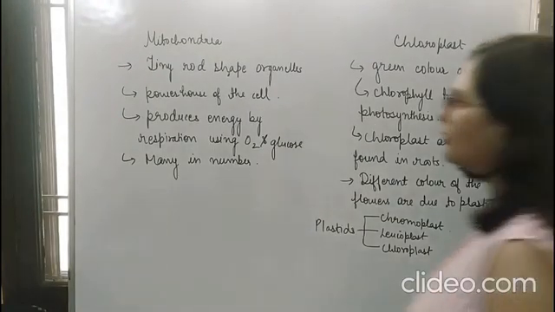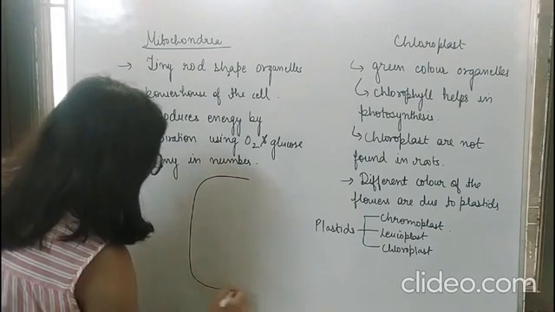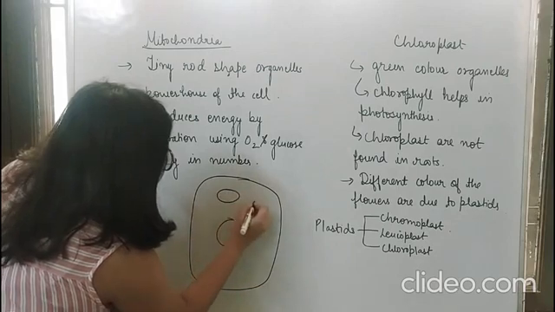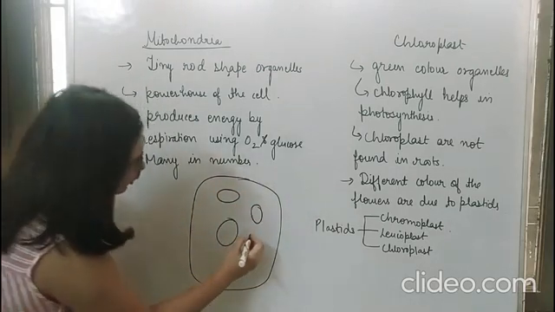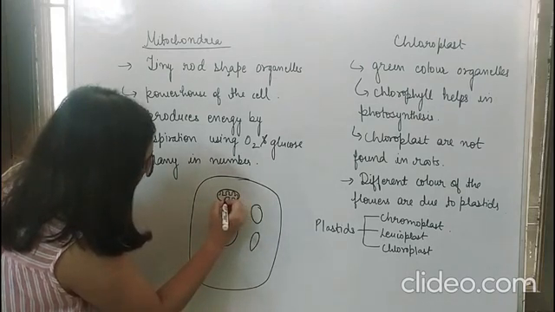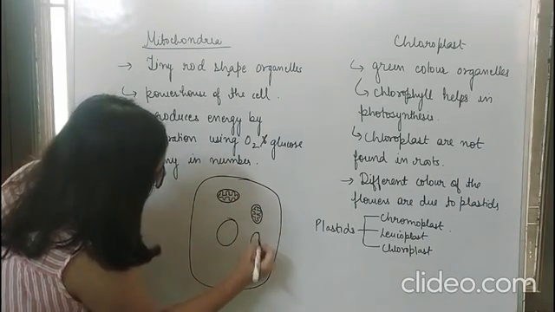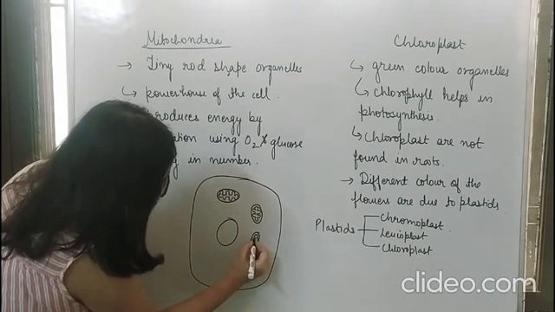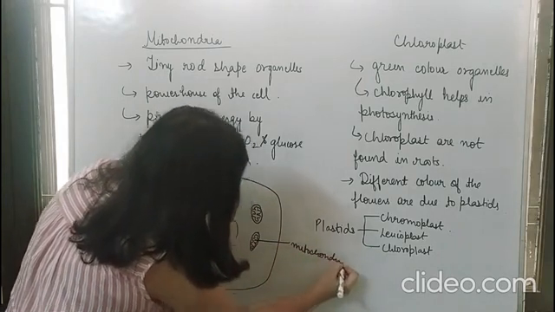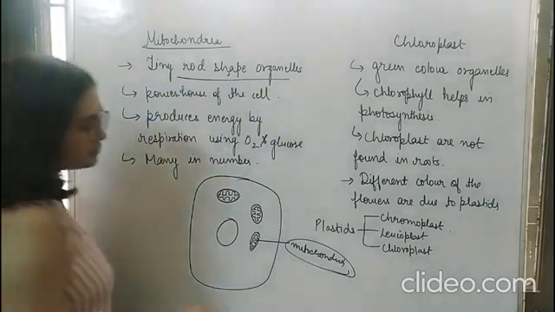Now class, let's talk about mitochondria and chloroplast. Now if you see, this is the cell we have, and in center nucleus is there, and there are many rod shaped organelles that are present. The shape of these organelles is like this. So these rod shaped organelles are nothing but the mitochondria. So mitochondria are basically the rod shaped organelles, and they are also known as powerhouse of the cell.